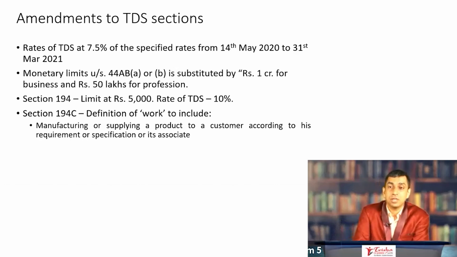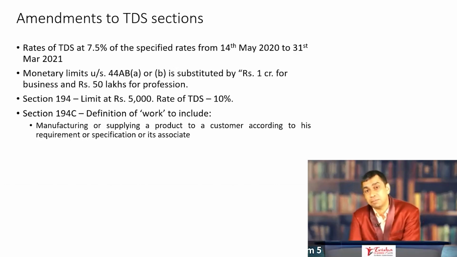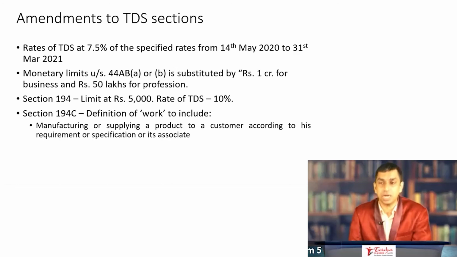That's the fun part of it, which means if the deduction is happening before 14th May 2020, then the original rate is applicable. If it's on or after 14th May 2020 in 2021, then 75% of the applicable rate will be the rate of TDS. Understand this very clearly in mind, because forget students, even practicing professionals had problems in remembering that it is a 75% rate that is applicable.